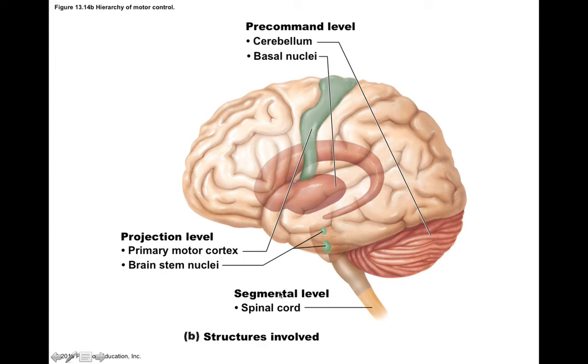But what's important to note is you have a lot of different motor regions in the brain. So when you think about brain injury, it can very likely affect the motor portion of the brain. And so we can look at someone's motor control as an indicator of brain health, considering so much of the brain is involved with motor control.